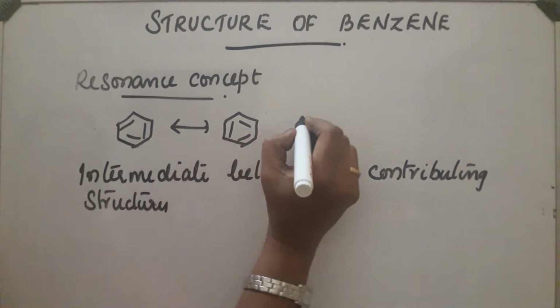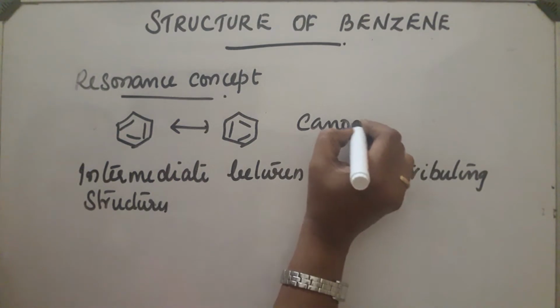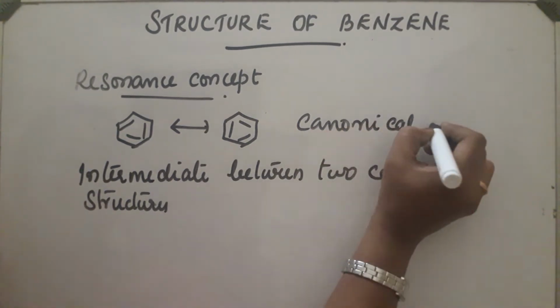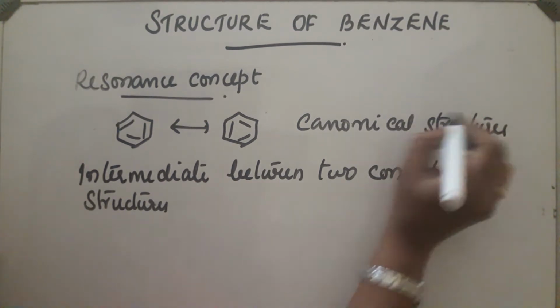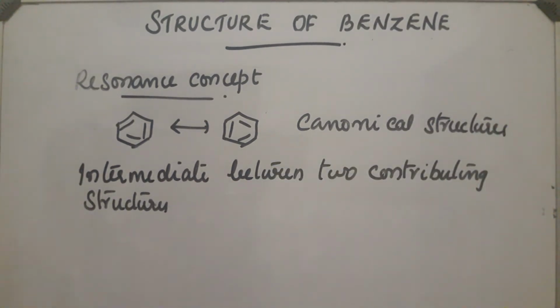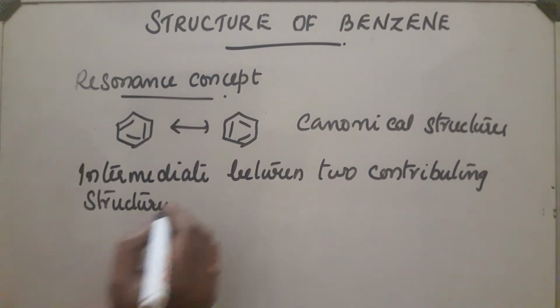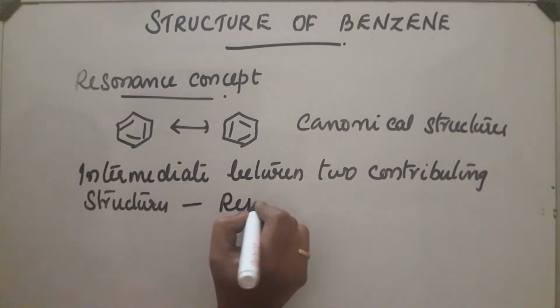These contributing structures of benzene are also called canonical structures. According to resonance, the structure of benzene is intermediate between these two canonical structures or contributing structures, and it is called the resonance hybrid.